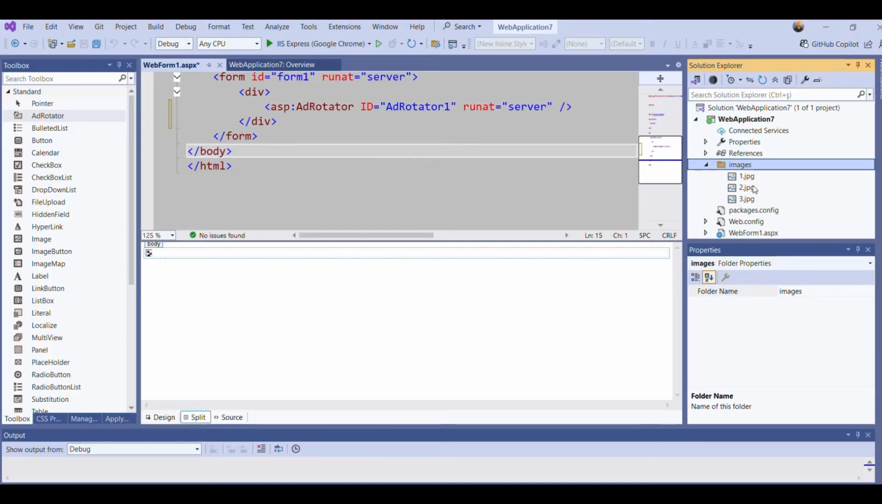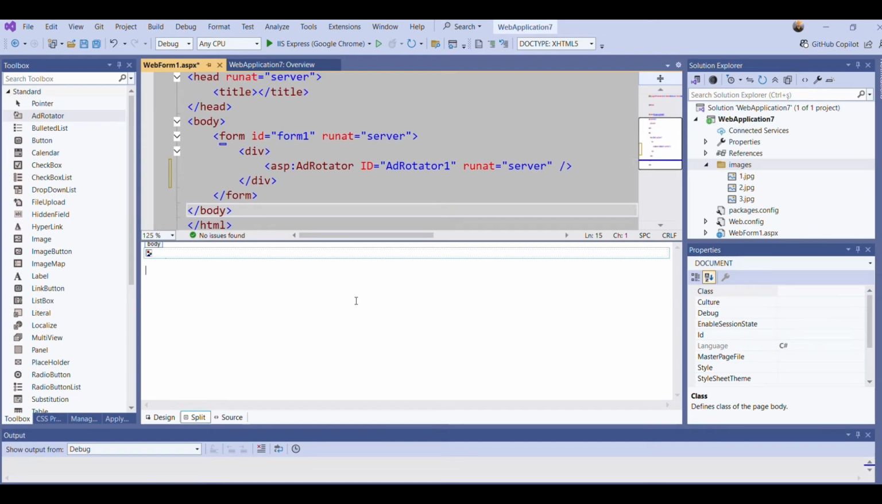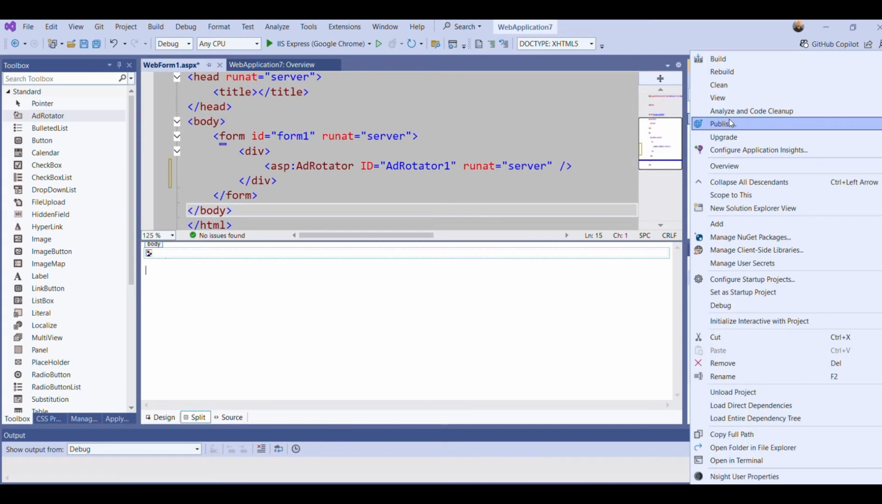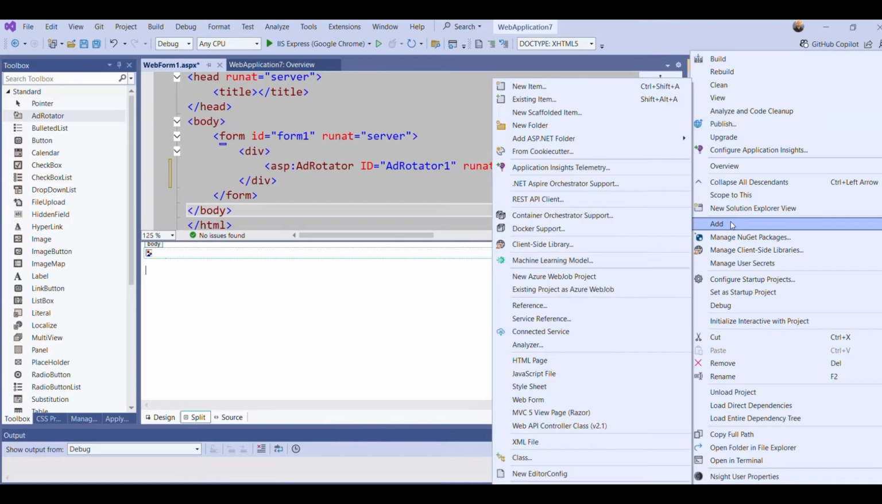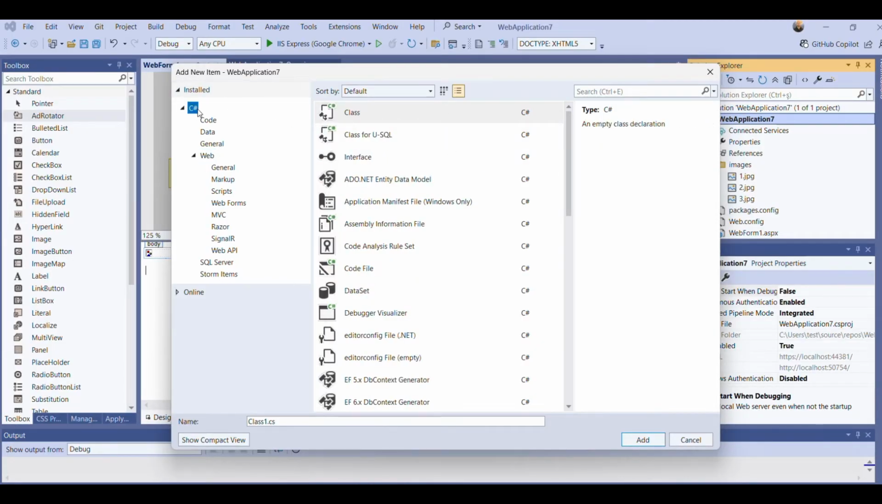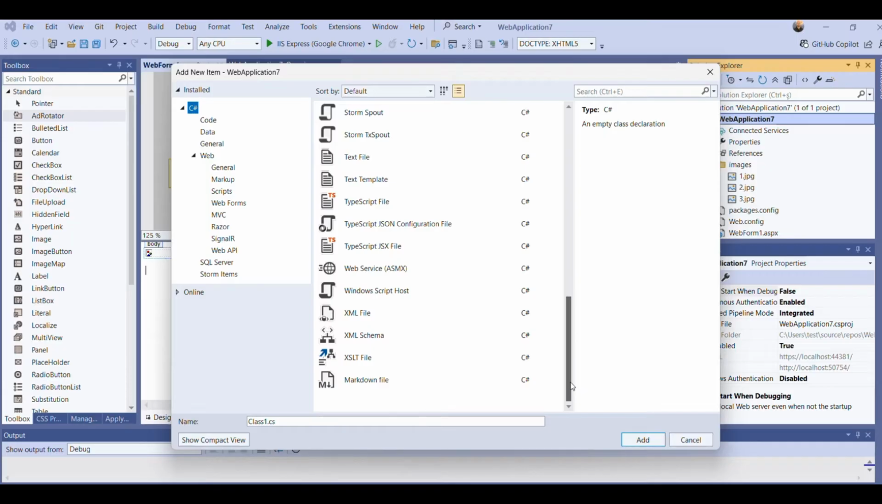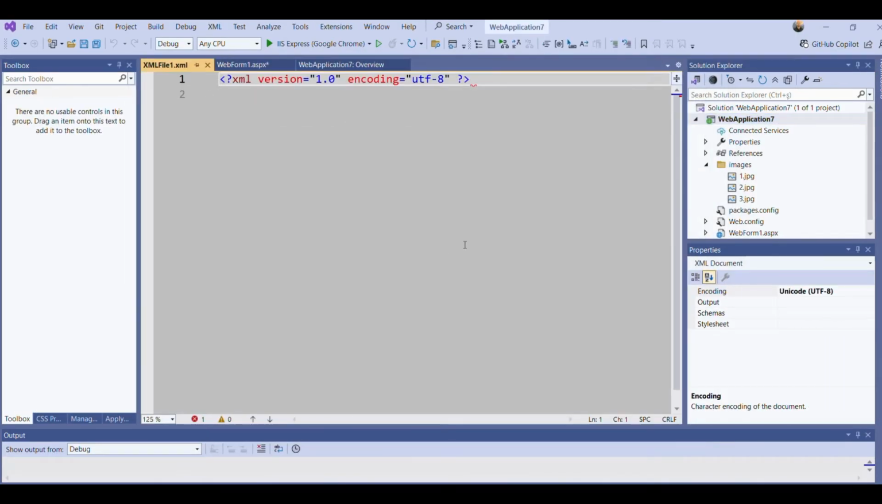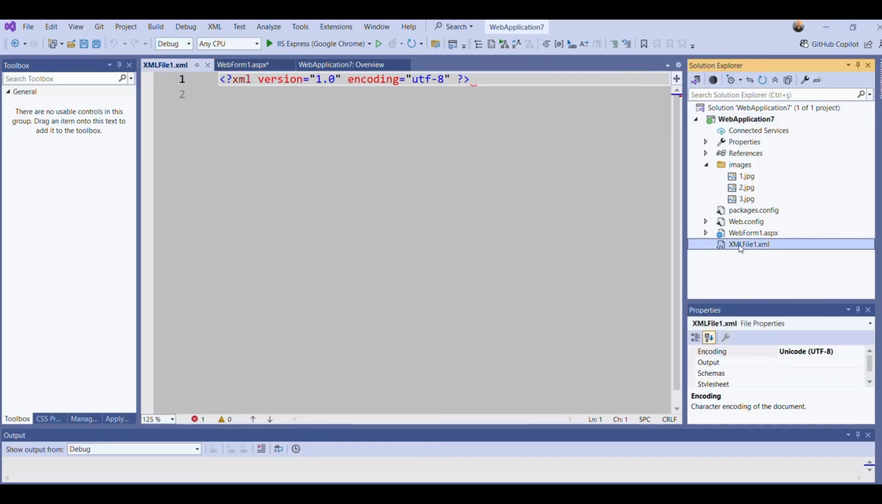Now I have 1.jpg, 2.jpg, 3.jpg under the images folder, and this now exists under my solution folder. Okay, then it's not all. Here I right click on my solution and say add new item, and you can search for it, or you can go to C#, and at the bottom you can see XML file. Click XML file. I'm keeping its name as default, and I will say add. So I added an XML file to my project, and as you see, it's here.